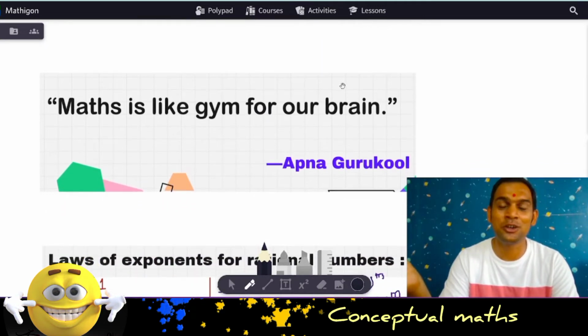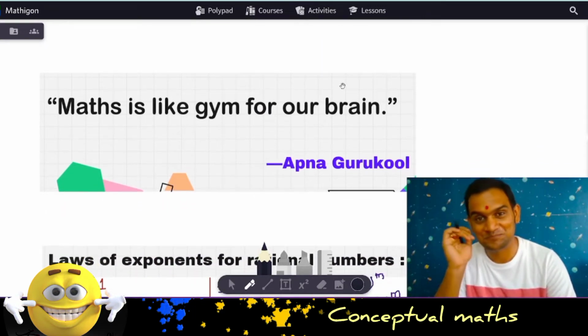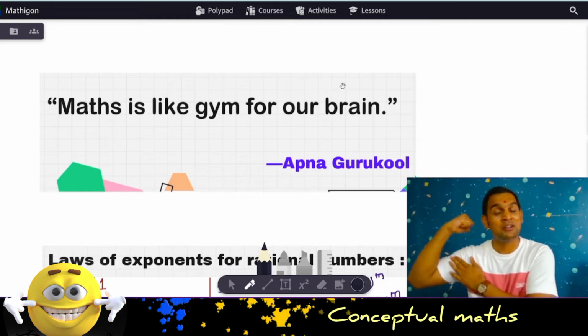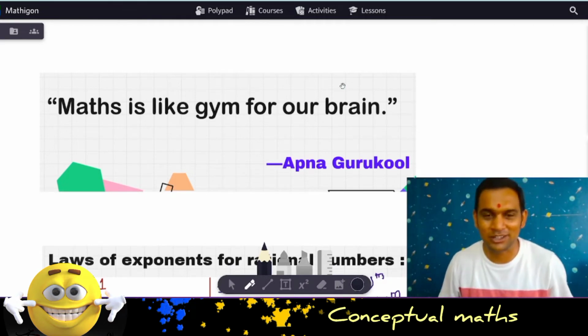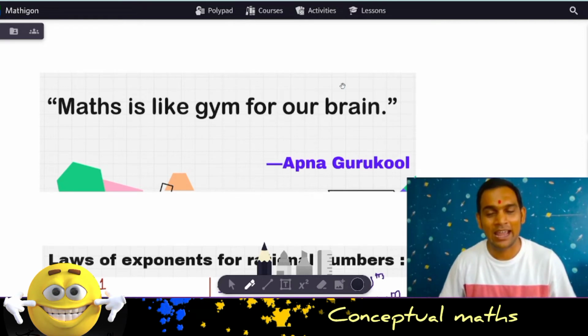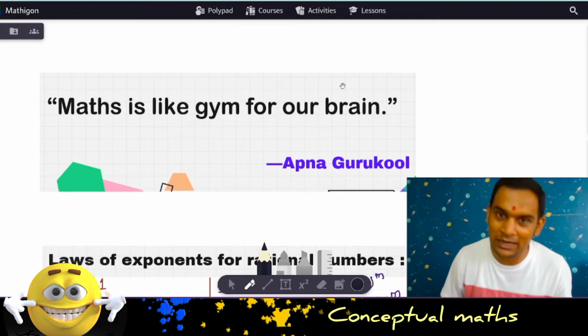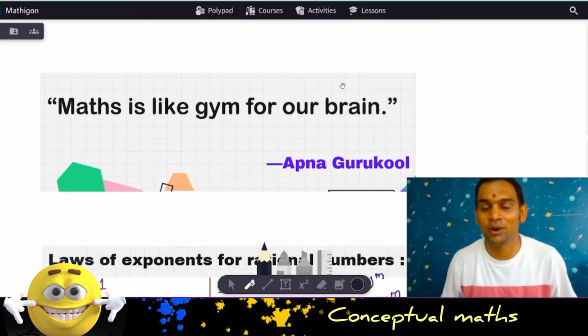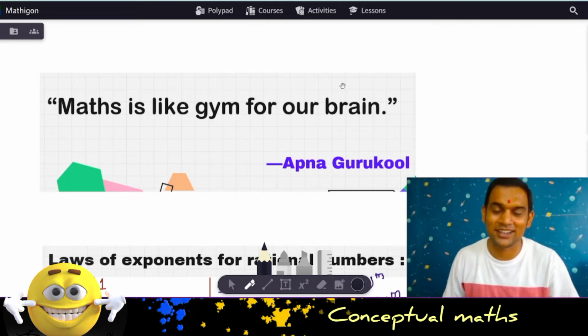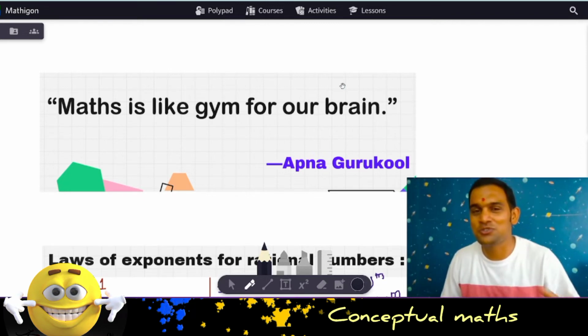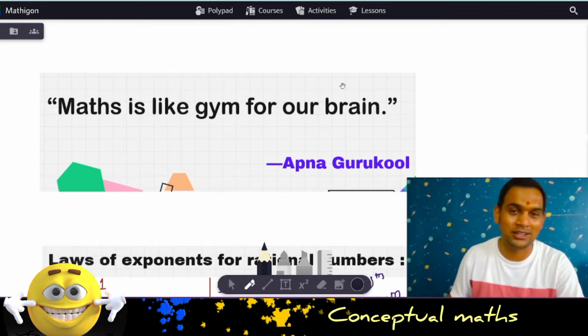So before that, a very beautiful quotation. Maths is like a gym for our brain. As gym helps us to build our physical muscles, math helps us to develop our mental muscles, because developing our mental muscles is as important as developing our physical muscles. But most of the time we forget to exercise our mental muscles. So let's do some maths to exercise our mental muscles.